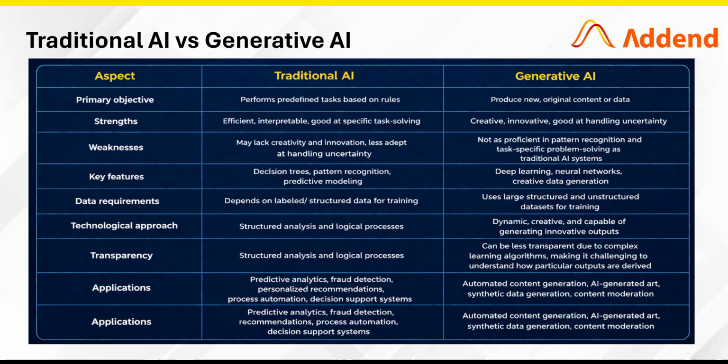Traditional AI uses methods like decision tree and predictive models, while generative AI uses deep learning and neural networks. Traditional AI needs structured data, whereas generative AI works with both structured as well as unstructured data and requires large datasets. Traditional AI is rule-based, while generative AI is flexible and learns from data. Traditional AI is easier to understand, while generative AI often works as a black box. Traditional AI is used in fraud detection and analytics, while generative AI is used in content creation, chatbots, and AI-generated media.